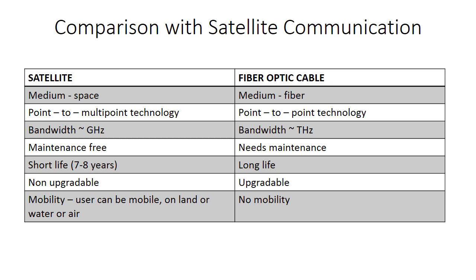As there is a change in the demand of the traffic, we have to think of alternate communication in case of satellite communication, whereas we can upgrade the same fiber optic communication system to handle the change in the traffic. Satellite communication offers the advantage of mobility, whereas in fiber optic communication there is no mobility.